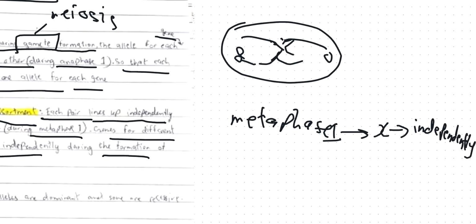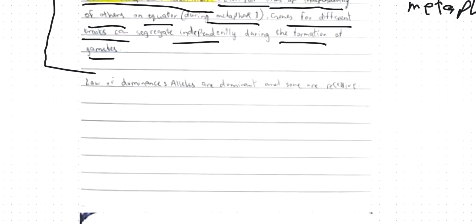There is another law of dominance, but this is very basic. You already know that the dominant alleles are always expressed compared to the recessive alleles. So this is not that important, but you have to know these 2 laws.